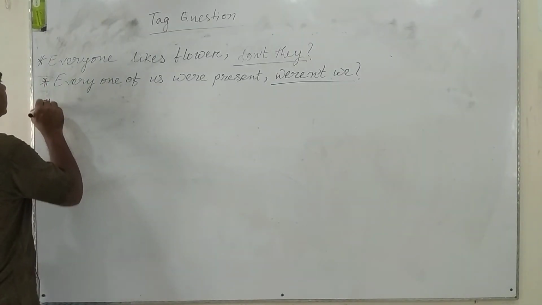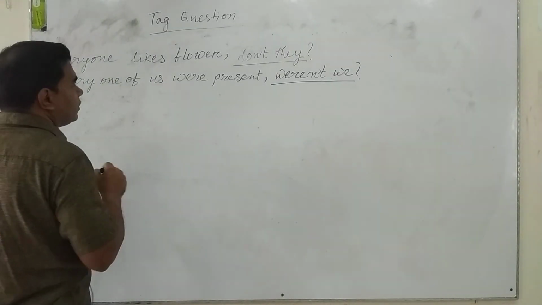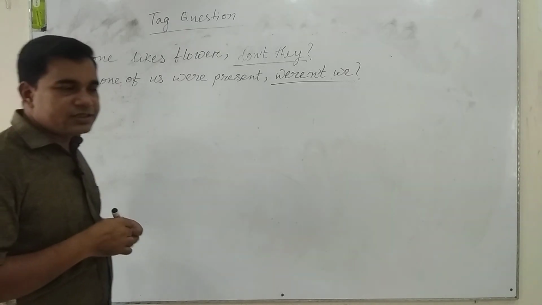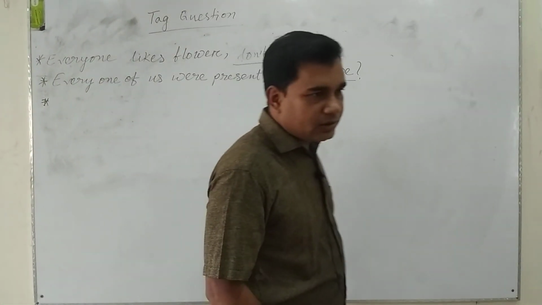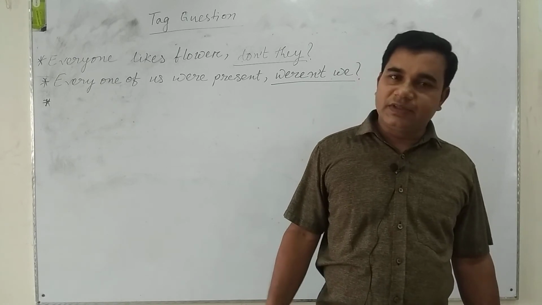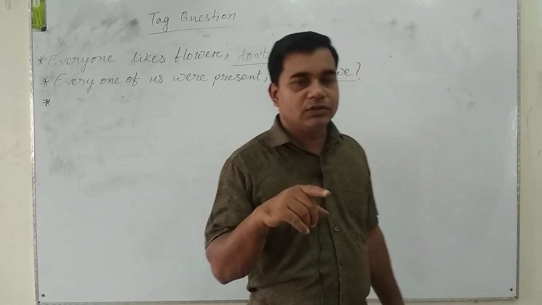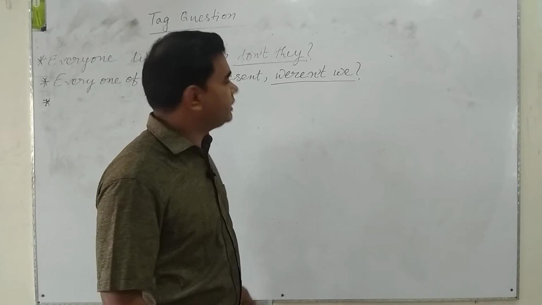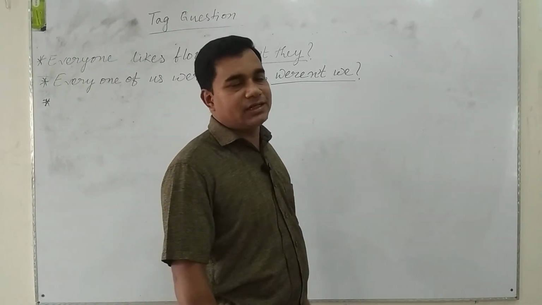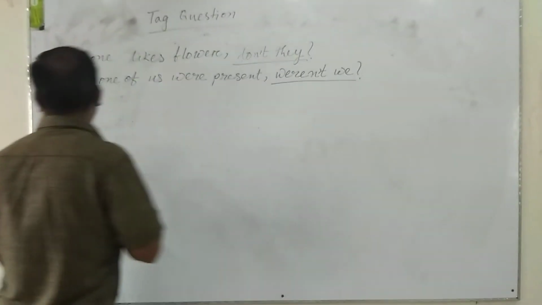Notice, dear student, for everything, something, nothing, all things, if there is a reference to a thing, we will use "it" as the subject of that tag question.